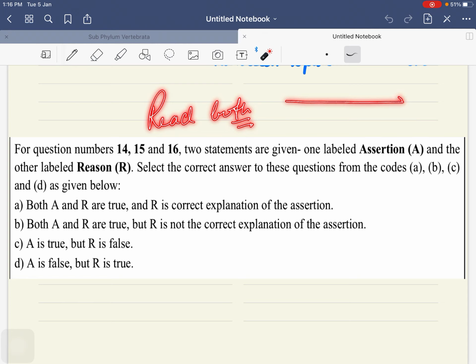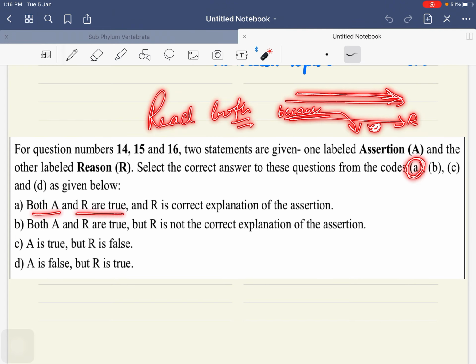Now you have read A also, you have read R also. Now after reading statement A, put because. If this is a correct reason, then the answer will be A, right?